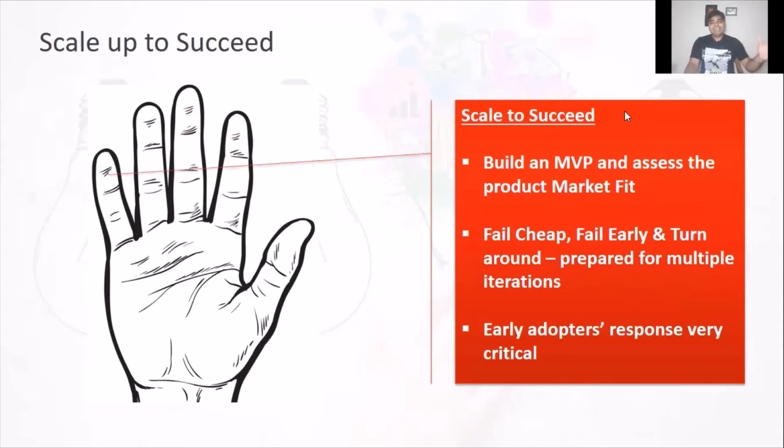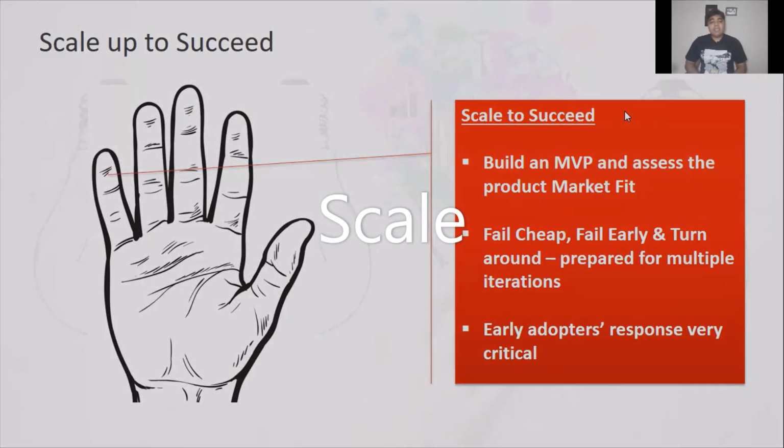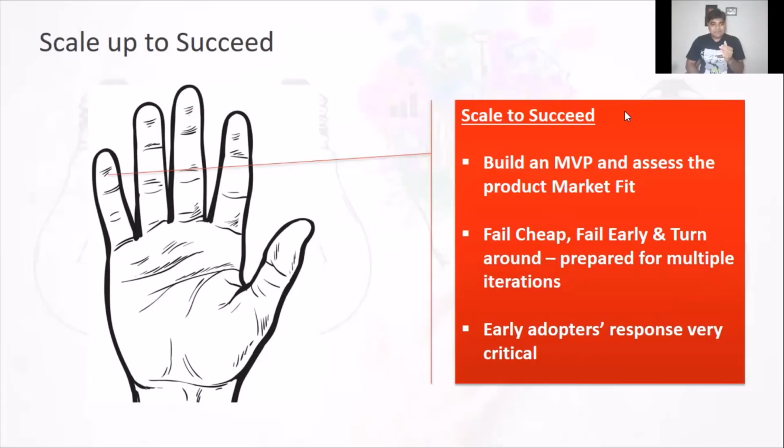And finally, the S. Once, as a product manager, you build an MVP, that is a minimum viable product, and assess the right product market fit, the next job is all about scaling it up. You will have to scale it up to succeed. A few points that are very important to consider in this framework are: fail cheap, fail early, and turn around quickly. Be ready with multiple solutions. At the same time, be prepared for multiple iterations.